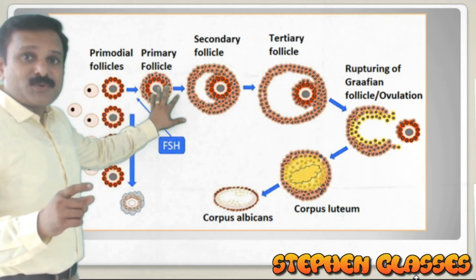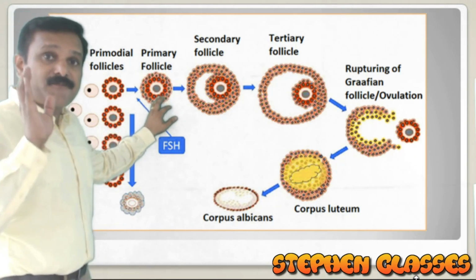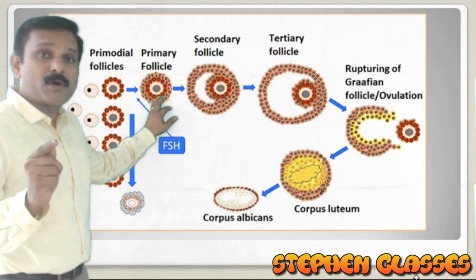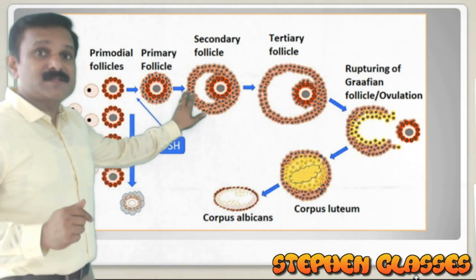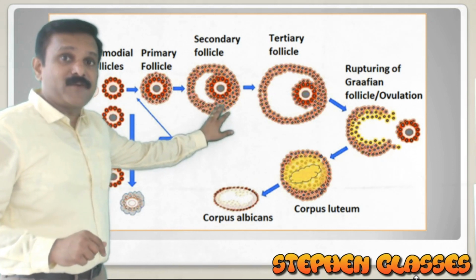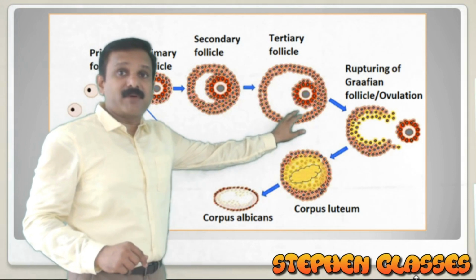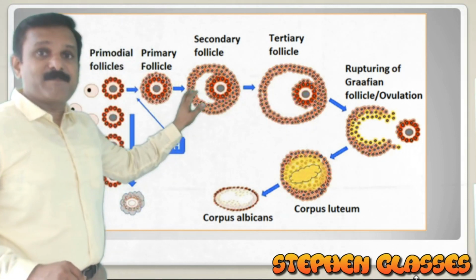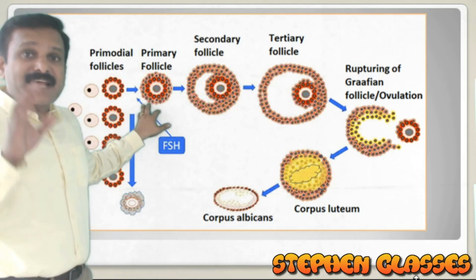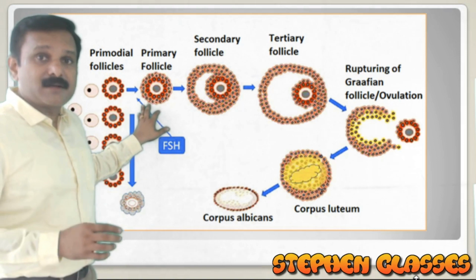And usually by the effect of FSH, follicle stimulating hormone coming from the anterior pituitary, these primary follicles will be transformed into a secondary follicle, and the secondary follicle will further develop into a tertiary follicle. But you know one thing, at the time of birth, there will be a couple of million primary follicles.